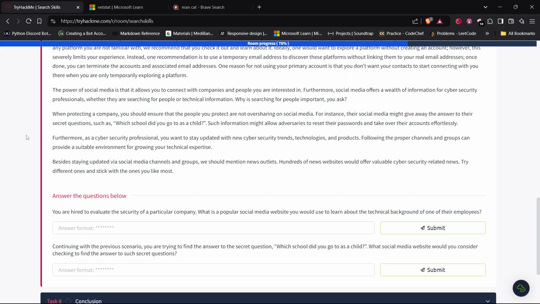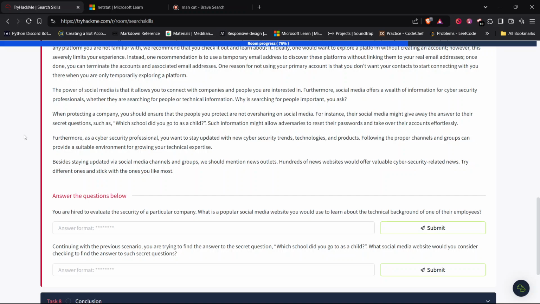The power of social media is that it allows you to connect with companies and people you are interested in. Furthermore, social media offers a wealth of information for cybersecurity professionals, whether they are searching for people or technical information. Why is searching for people important, you ask?